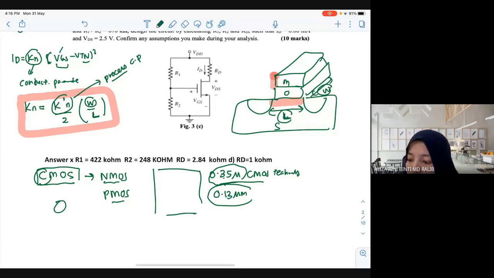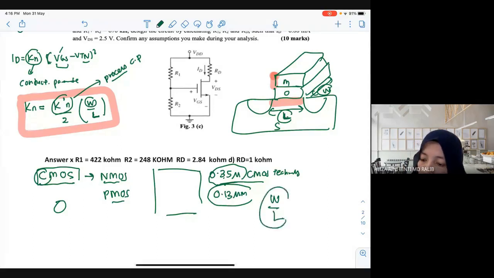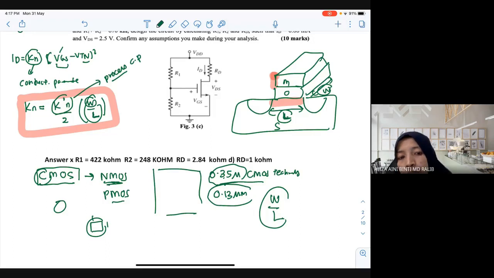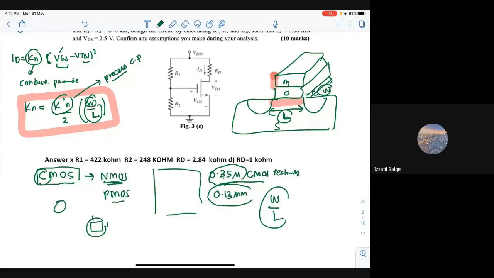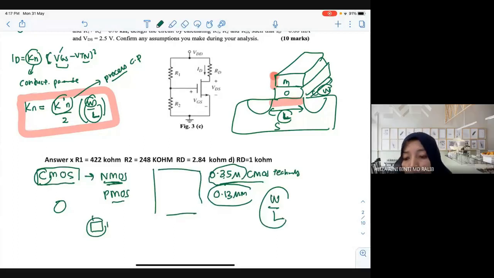So what does CMOS technology mean? This number means W over L. The smaller this number, in one small area, the chip is very small, maybe 1 times 1 mm, and the more transistors you can put inside. That's why you learn about NMOS. NMOS and BJT, which one is smaller? NMOS, right? MOSFET is very small because we have only one current.